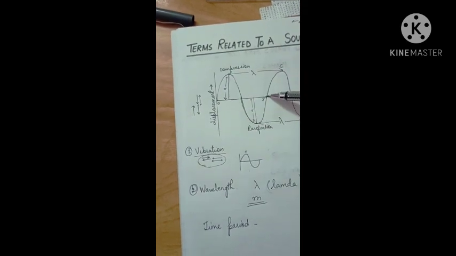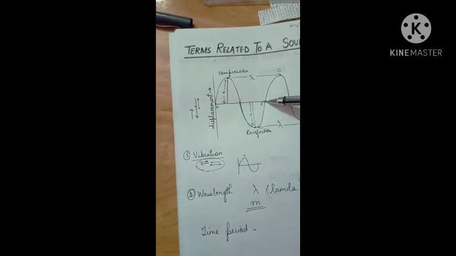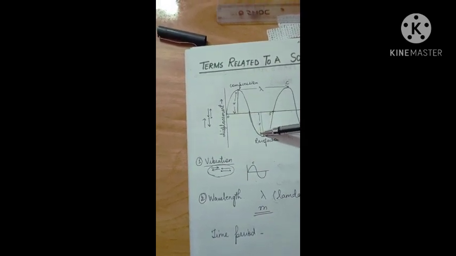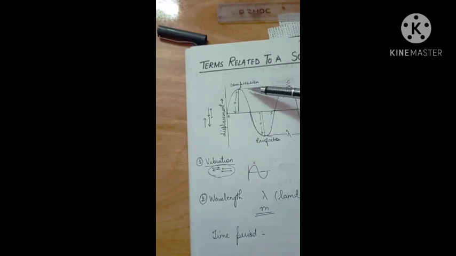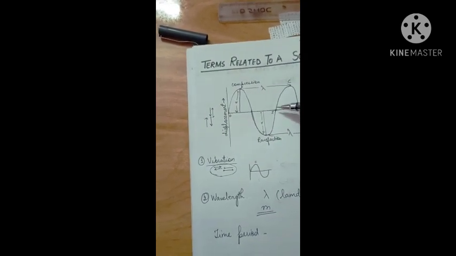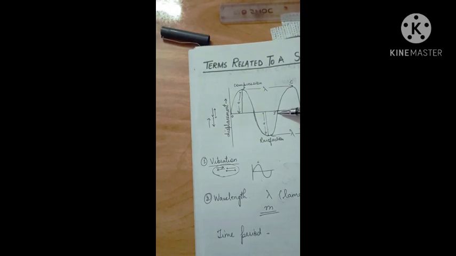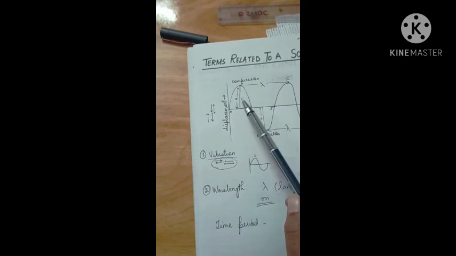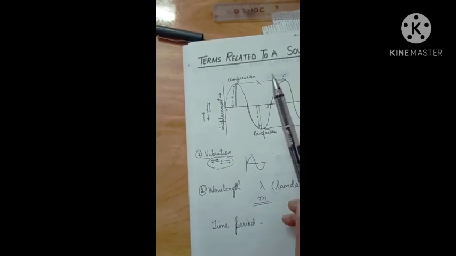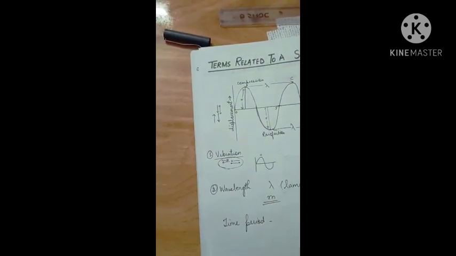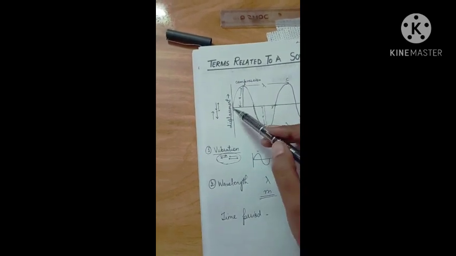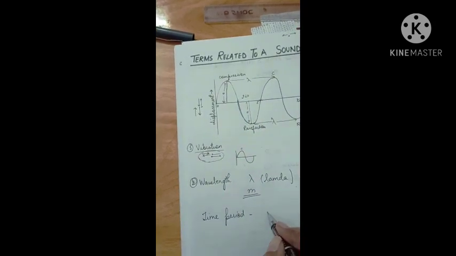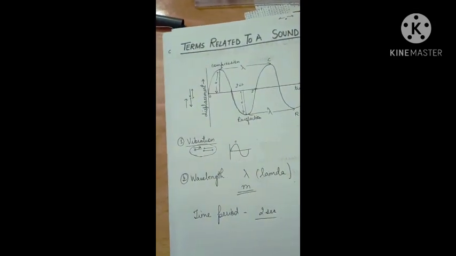So the time taken by the wave to travel from O to S is the time period of the wave. Suppose the time taken to move from position O to position S is 2 seconds, then the time period would be 2 seconds.